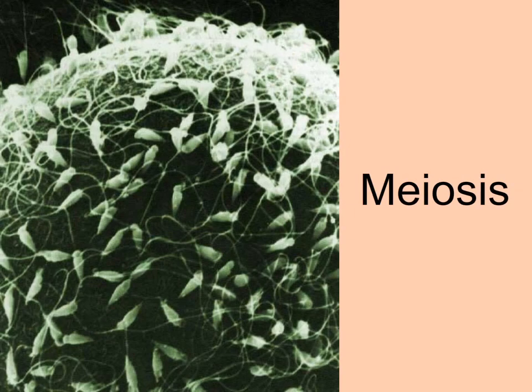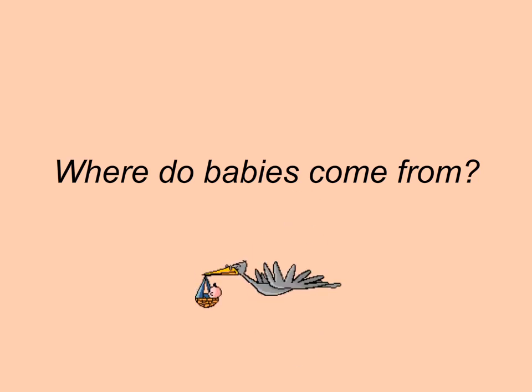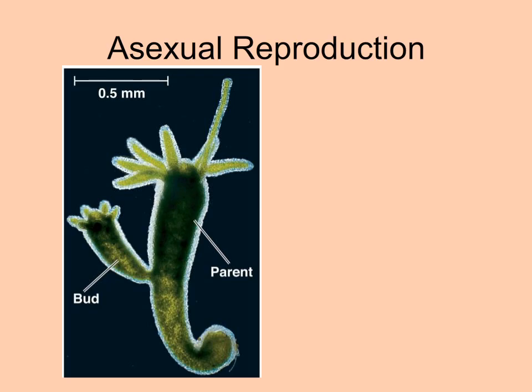This lecture investigates the second type of cell division, meiosis. If I asked you where babies come from, you might not think it has anything to do with meiosis. However, meiosis is necessary for sexual reproduction. Some organisms can reproduce by asexual methods, such as this hydra.